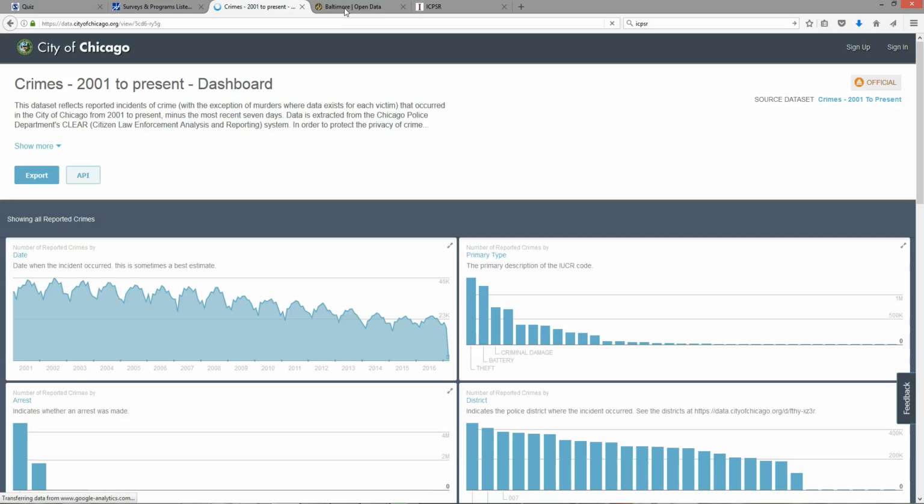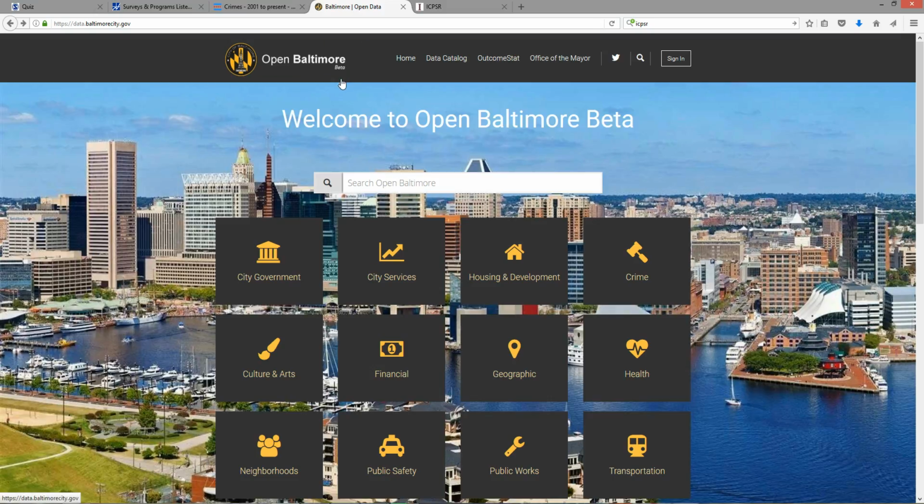Now, not only does Chicago have this type of data available, but so do many other municipalities. Right? So if we looked at the city of Baltimore, we'd find that Baltimore also has an open Baltimore data portal. And just like the Chicago data portal, they have data categorized by different categories of government, crime, education, neighborhoods, public safety, and so forth. Right, so again, if you were interested in doing some work around the city of Baltimore, you could search the Baltimore Open Data Portal for available data sets.